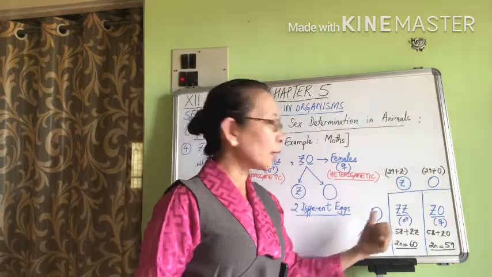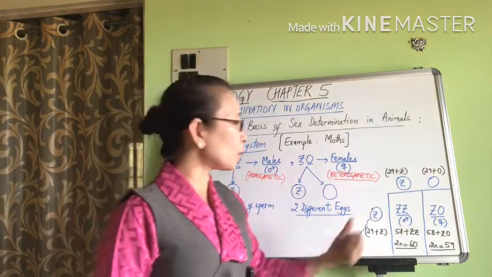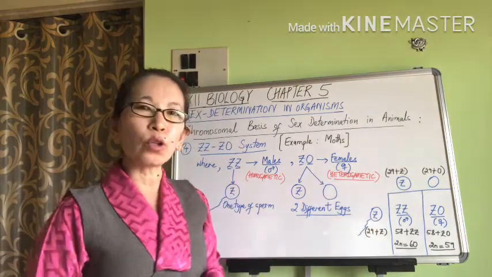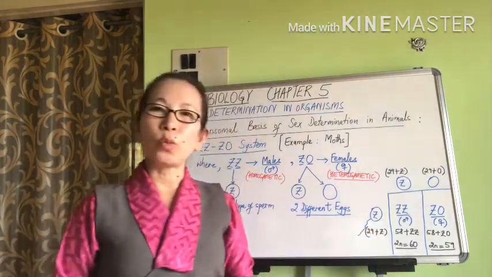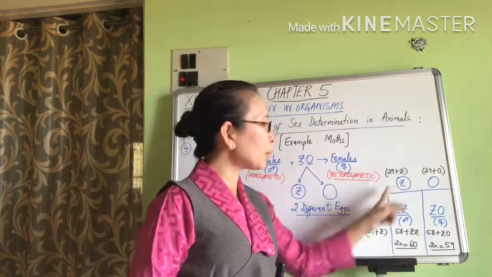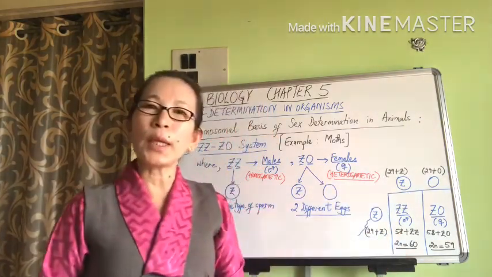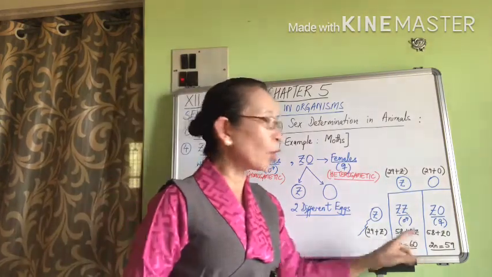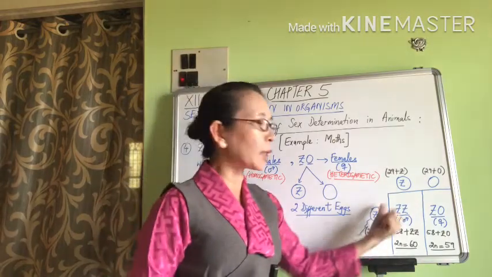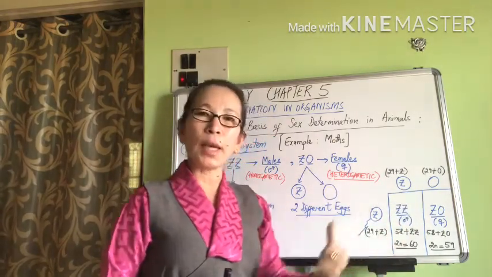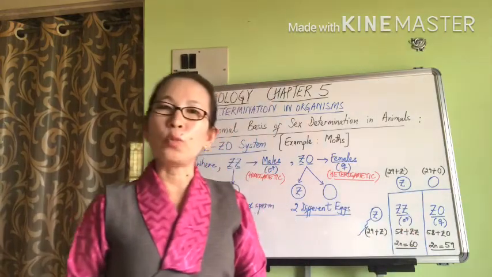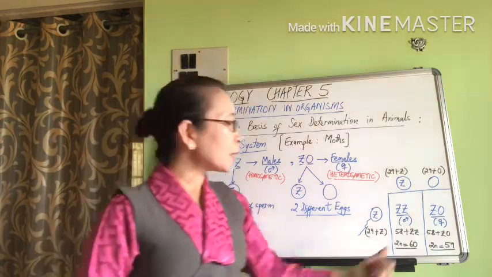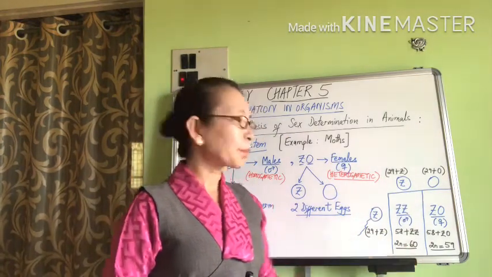So each of the gametes from the parents are going to be contributing one set of autosomes. So they are going to be bringing 29 autosomes and the sex chromosome. So because we have 29 plus 29, it's going to be resulting in 58 autosomes in total, or 29 pairs of autosomes plus a pair of sex chromosomes, which is in this case, because it was fertilized by a Z egg, going to be the ZZ sex chromosome pair. And this is going to be resulting in a diploid number of 60 chromosomes in the moth.